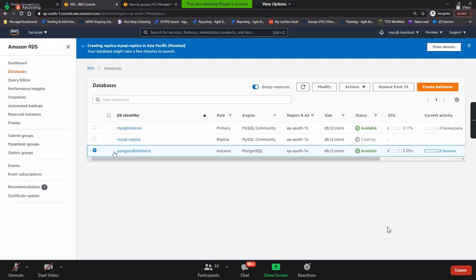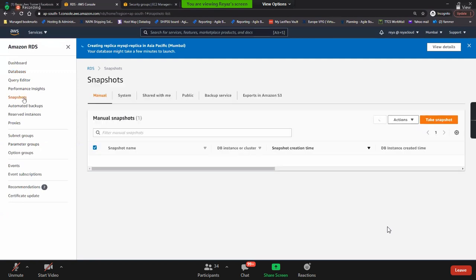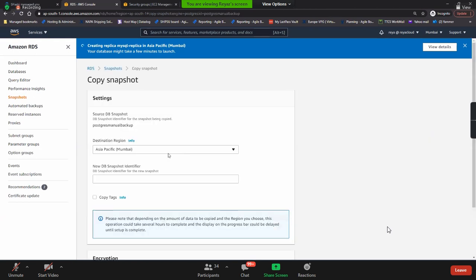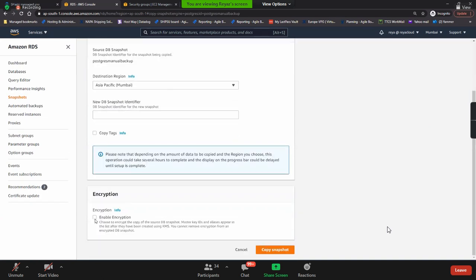Take the snapshots, again you can restore to any point in time. And copy snapshot. Is it possible to copy the snapshot from one region to another region? Yes. See, from one region to another region, you can copy it. And if you want to encrypt it at the time of creating it, you can encrypt it here.